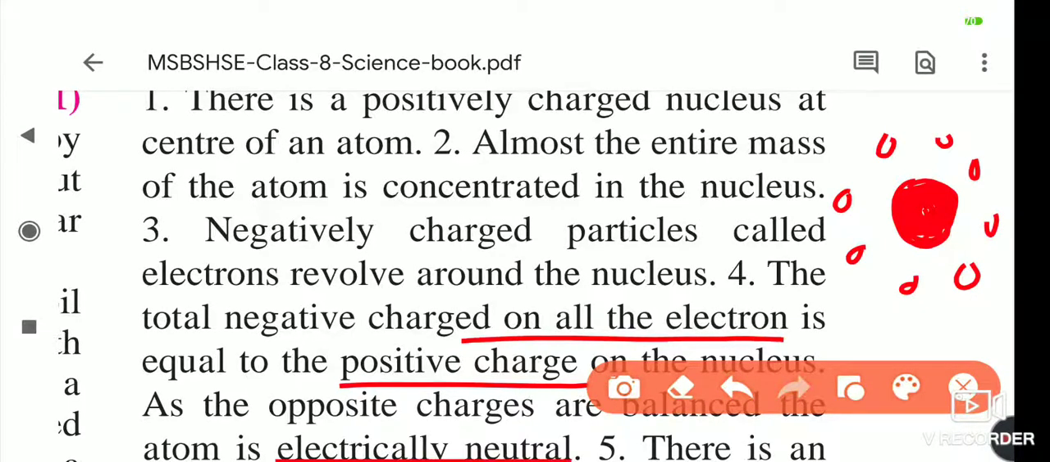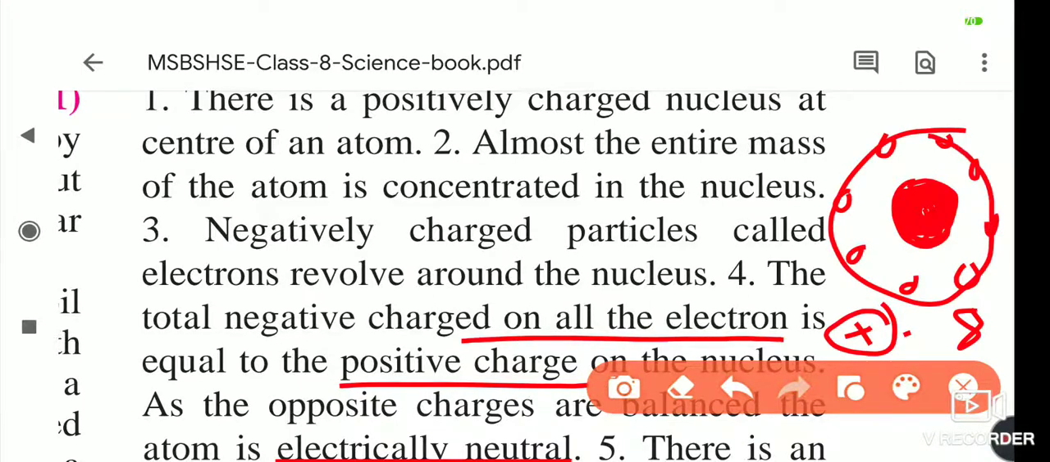Suppose here 8 electrons are there, then the positive charge is also 8 and the negative charge is also 8. As you see here, I have shown 8 electrons and 8 positive charges, and that's why the atom is electrically neutral.